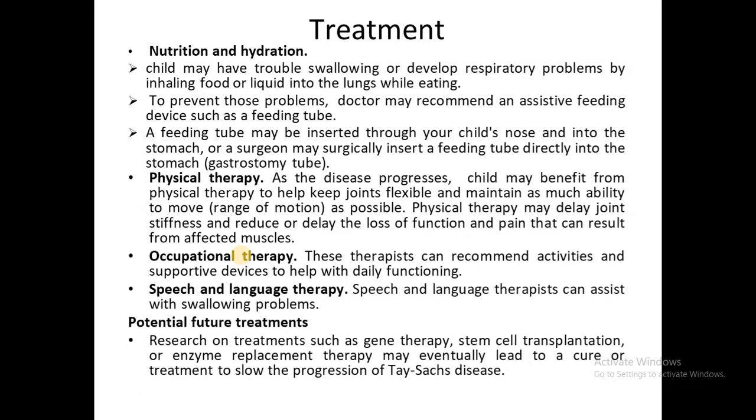Next, nutrition and hydration. The child may have trouble swallowing or develop respiratory problems by inhaling food or liquid into the lungs while eating. So to prevent those problems, the doctor may recommend an assistive feeding device such as a feeding tube. So in order to take food, they are not able to swallow it. So the doctor suggests giving a feeding device, a feeding tube. So through the tube, we can give the food.